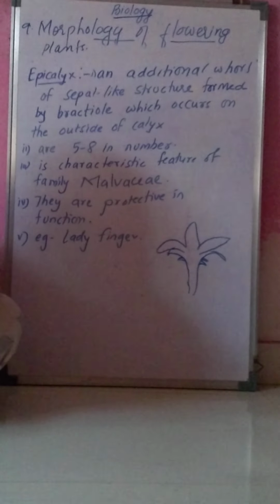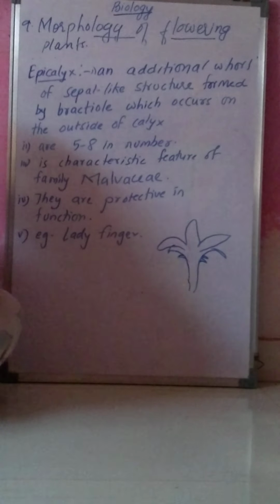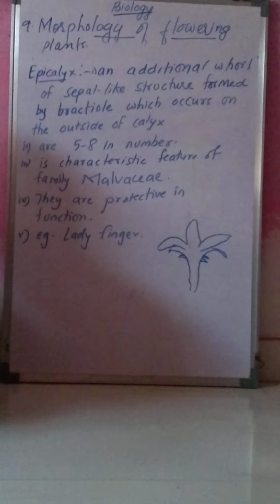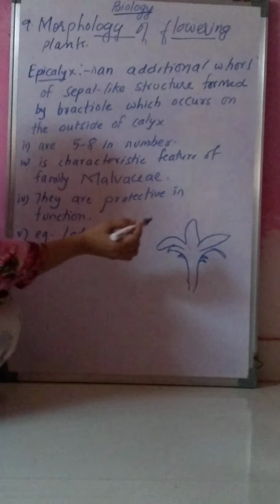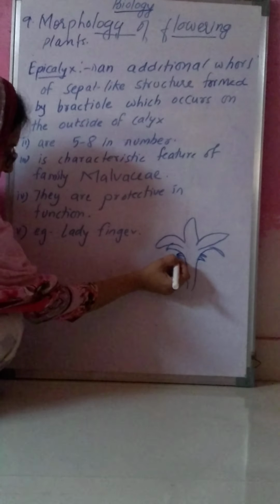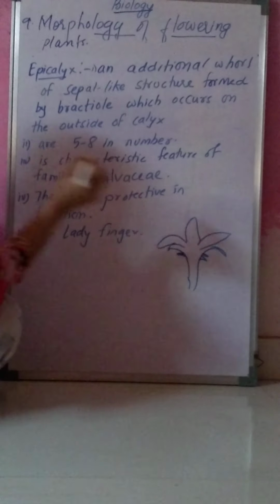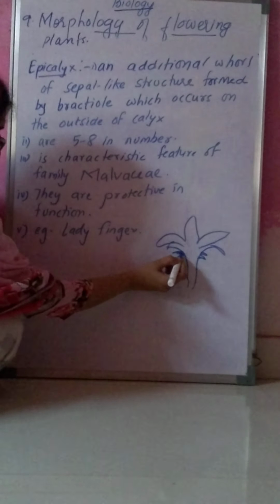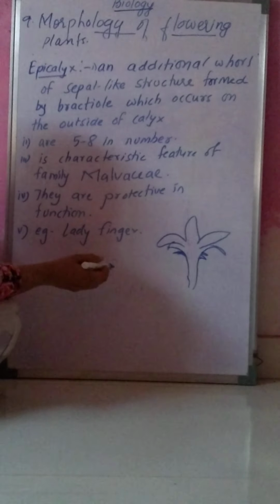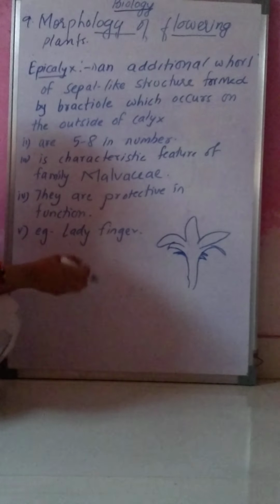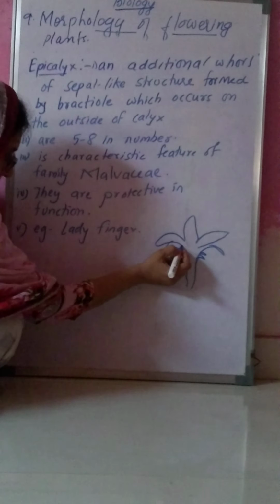Next is epicalyx. Epicalyx is an additional whorl of sepal-like structure. This is formed by the bracteoles, which occur on the outside of the calyx.